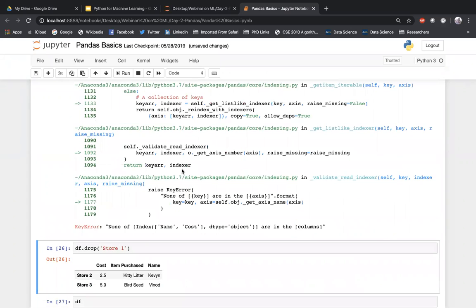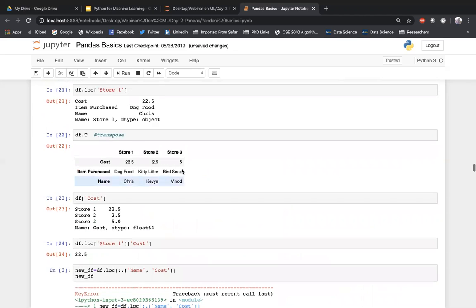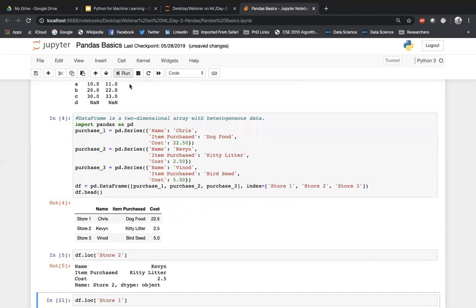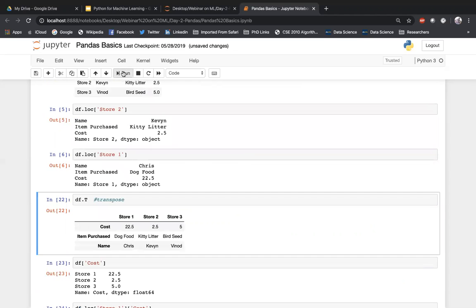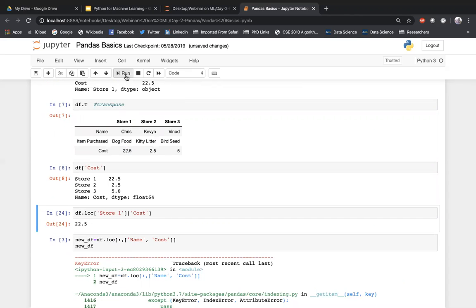So what's the error? Oh, sorry, I didn't execute from the beginning. I'm so sorry, I have to execute from the beginning. That's the error, guys. I have to execute from here because I didn't even create the data frame. So your execution should always be in sequential order, then you will see the output.